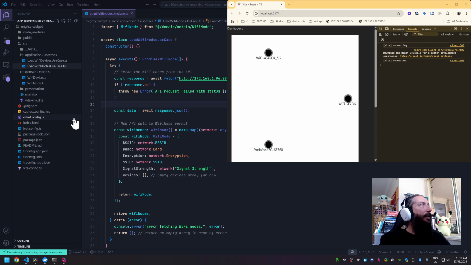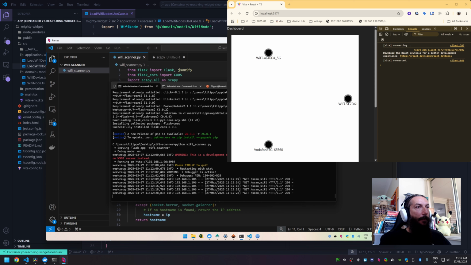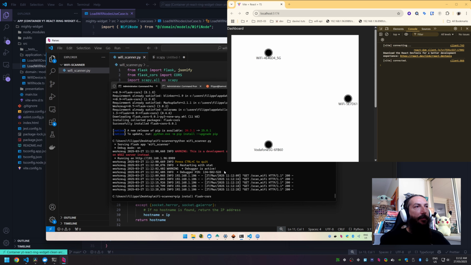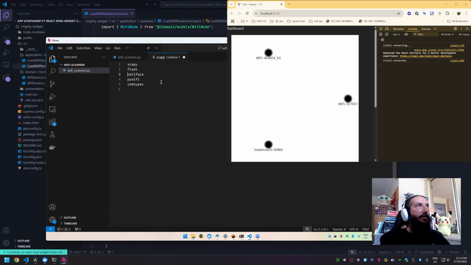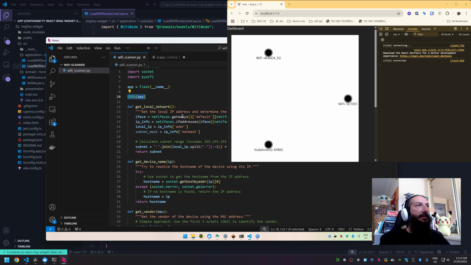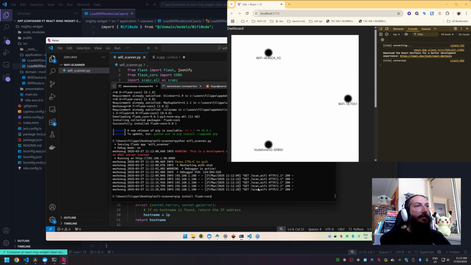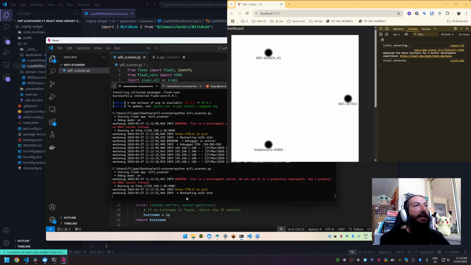Okay, we're back. I fixed it. So what needs to be done? This is the backend. We need to install an additional package. It's called Flask CORS. So I'm going to add it in the list here, maybe under Flask. Right, and we can simply import it here and then apply the CORS policy to the whole application. We don't care much about security at this point. So once that is done, we can rerun the backend Wi-Fi scanner.